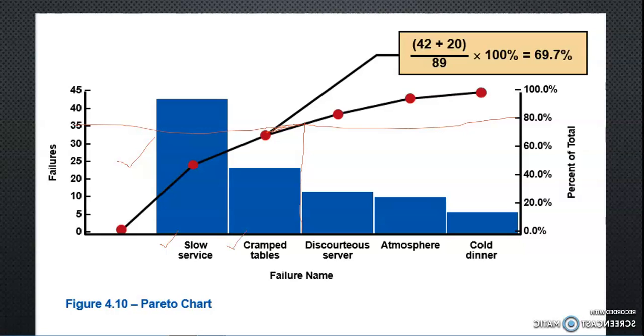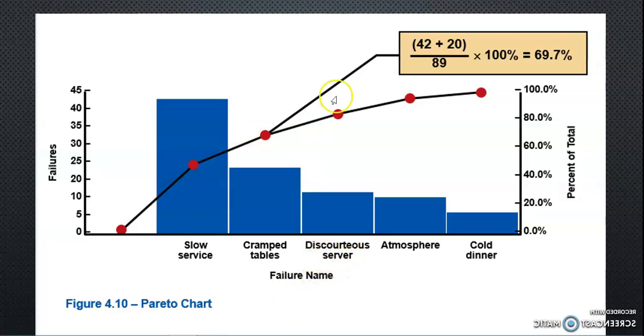So we have put the frequency of this 42 and 20, which is of the Grant tables, divided by total frequency multiplied by 100%. So we will get a percentage. What is the percentage? 69.7%. If we approximate that, it will become 70%. So we say that these two problems are almost causing 70% of the problem, and if they are going to be addressed first, then 80% of complaints will be resolved.